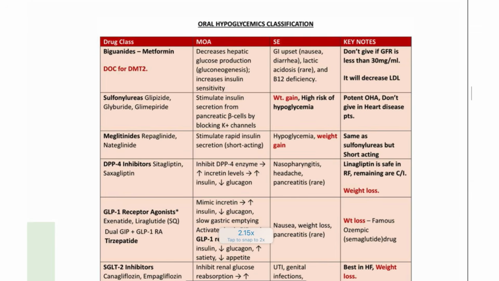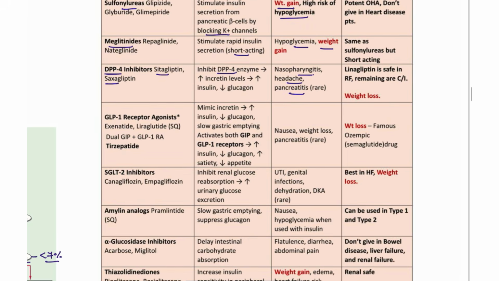And the drug classes, OHA, that is very important. The first line of therapy is metformin, but metformin is associated with diarrhea, lactic acidosis, B12 deficiency. Sulfonylureas are highly associated with weight gain and hypoglycemia. Meglitinides, this is the short-acting type of potassium channel blockers. This is weight gain and hypoglycemia, but very minimal. DPP4 inhibitors, this is sitagliptin and saxagliptin. They block the DPP4 enzyme so that the incretins will be increased in the body. But it is associated with pancreatitis, nasopharyngitis, and headache.